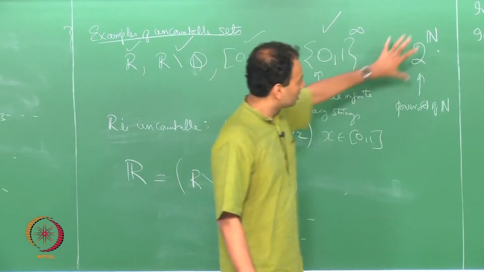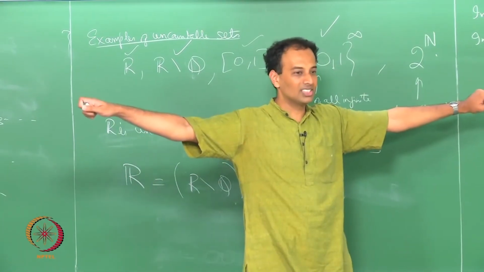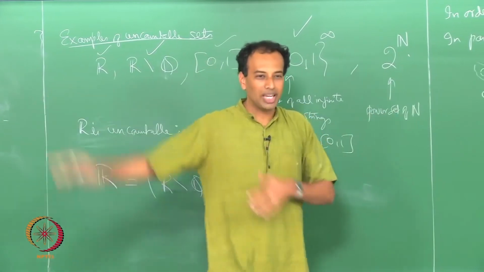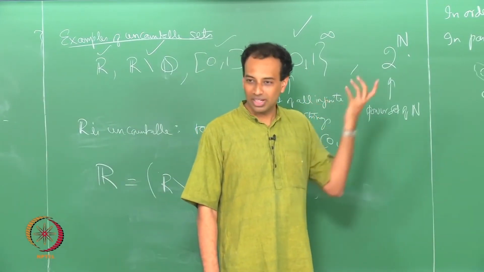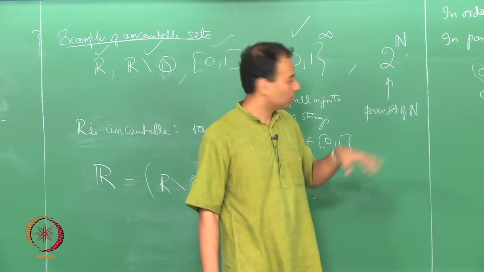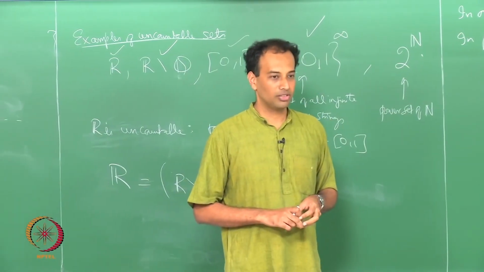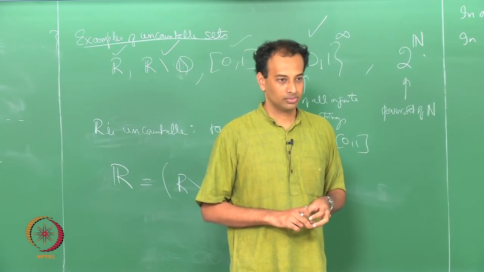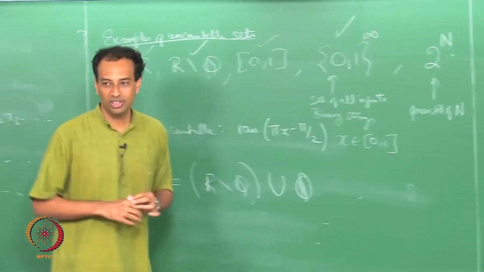If I want the subset of all prime numbers, I have to consider the string that has ones in all the prime indices and zeros everywhere else, correct. So, that is a natural bijection between this and this. So, 2 power n is an uncountably infinite set. Is this all clear? Are there any questions at this point?